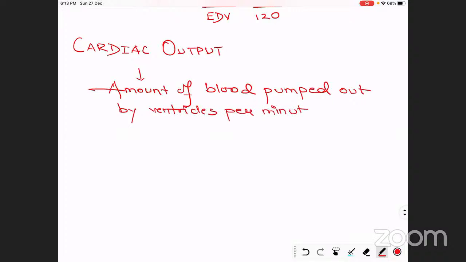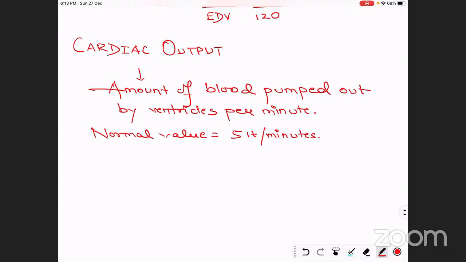You have to be very careful with the unit of time. The normal value is around 5 liters per minute.